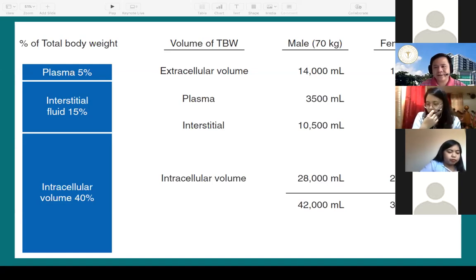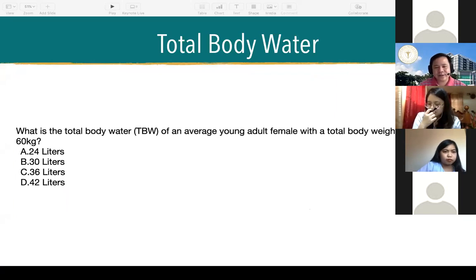Okay? So, as I said, this topic would be rather boring and very technical. However, these are the usual questions that we give or we see for fluid and electrolyte questions. So what is the total body water of an average young adult female with a total body weight of 60 kilograms?